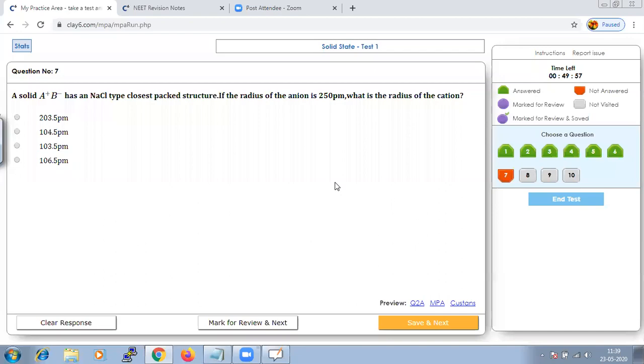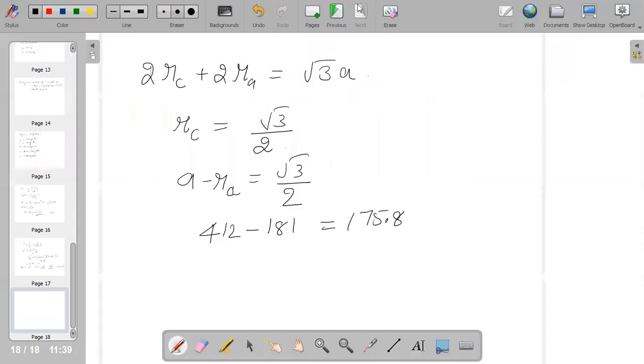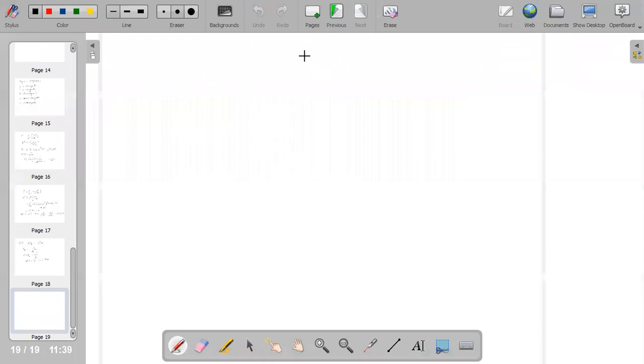Once again, it's the same format. They have given us the value of your NaCl. So structure of NaCl, if you see, it is having the FCC structure, that is face-centered cubic arrangement. Cl minus ions form it and its octahedral voids are occupied by the Na plus ion. So when I say close packed structure, you can say R_C by R_A, they have given it to be 0.414.